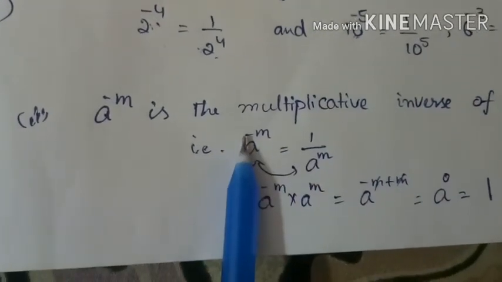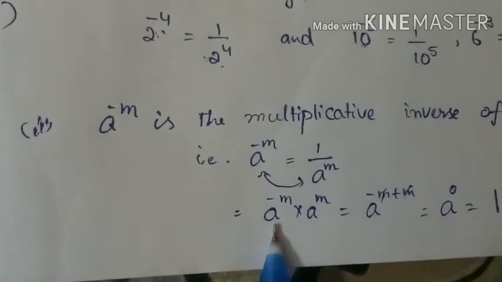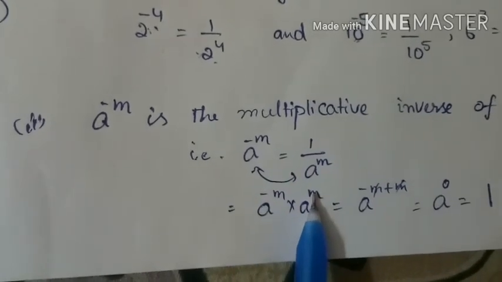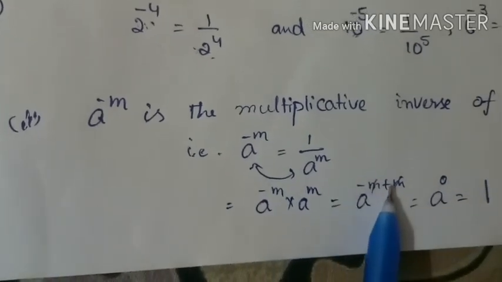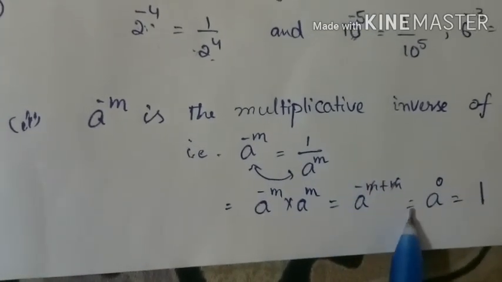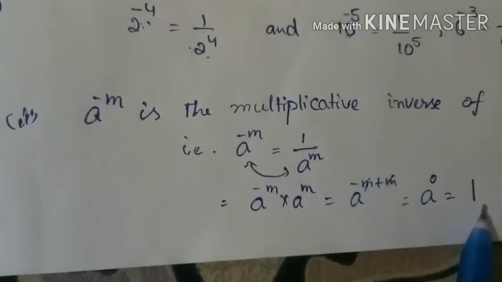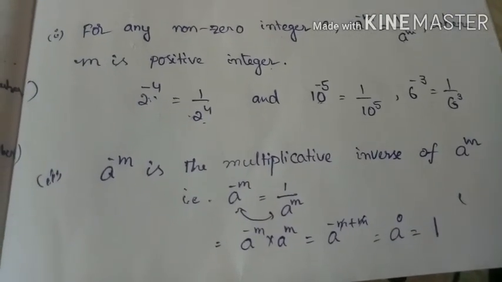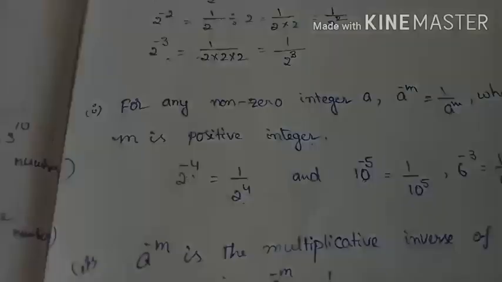That is a power of minus m into a power of m is equal to, already we know that when bases are equal in multiplication, what should be done to the powers? Addition. So a power of minus m plus m, then m cancels, then you will get a power of 0. Already we know that a power of 0 is equal to 1. Okay, so one is the multiplicative inverse, and the second one is that a power with a negative exponent becomes a positive exponent. Okay, tell me.